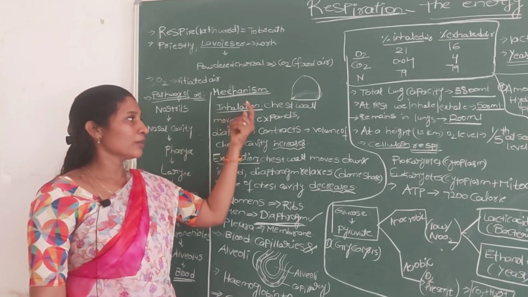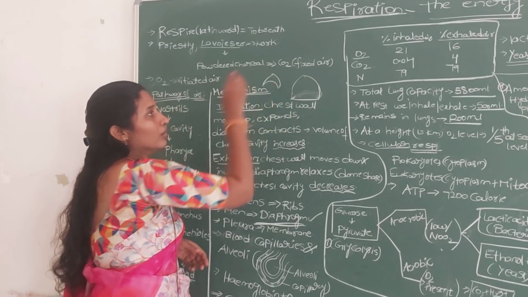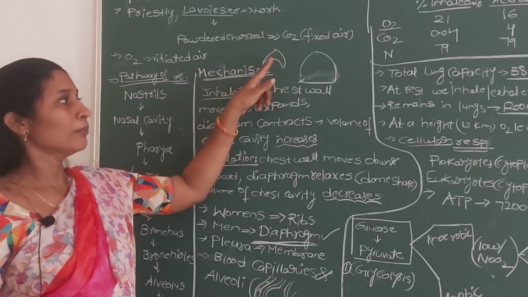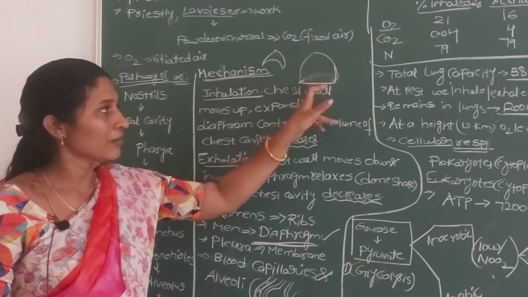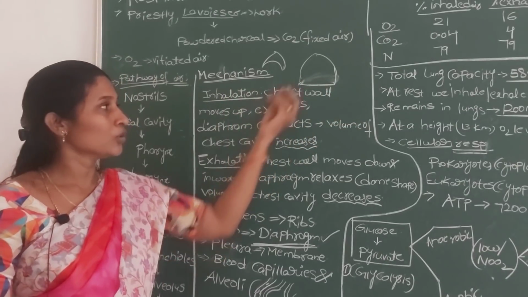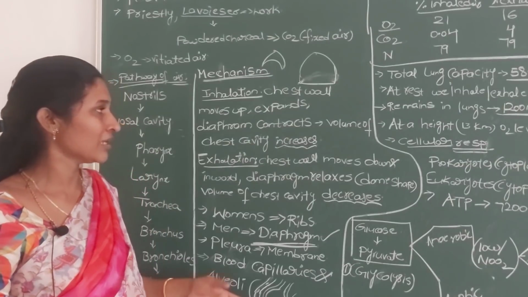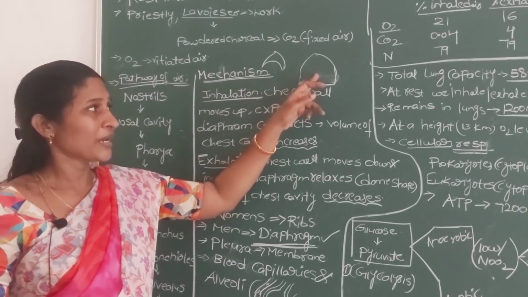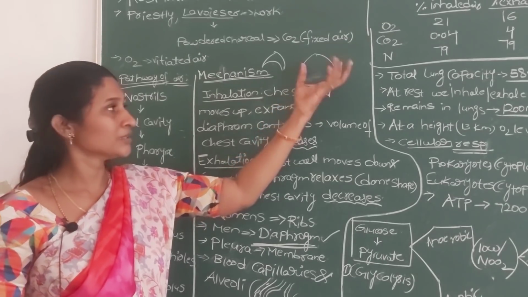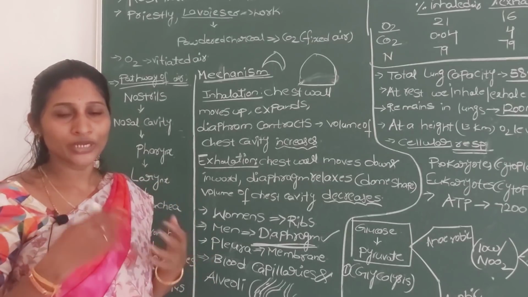So carefully remember that at normal time the diaphragm is in dome shape, meaning during the relaxation state, but whenever it contracts, the dome shaped diaphragm becomes flattened. So it leads to an increase in the volume of the chest cavity. Whenever the volume of the chest cavity increases, the pressure inside the lungs decreases. Because of that, air from the outside rushes into the lungs. So it helps to take in the air.